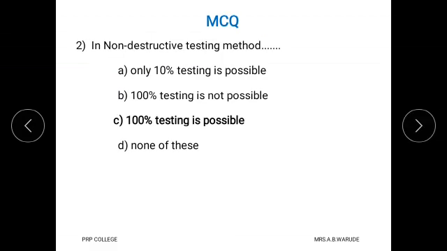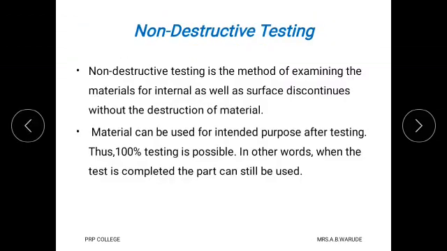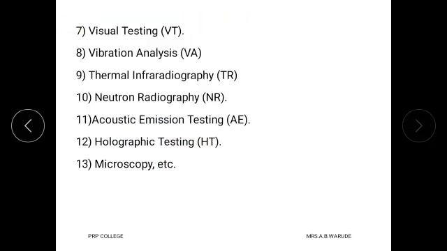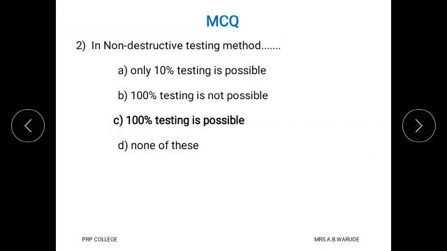Second question is, in non-destructive testing method, option A is only 10% testing is possible. Option B is 100% testing is possible. Option C is 100% testing is possible. Option D is none of these. As we see in NDT method, the material can be used for its intended purpose after testing, and therefore 100% testing is possible. And therefore here correct option is C, 100% testing is possible.